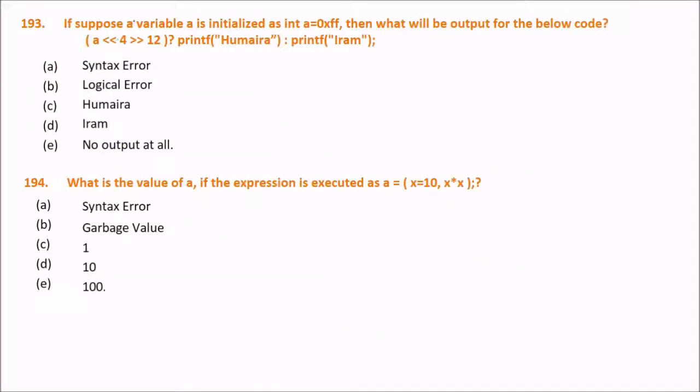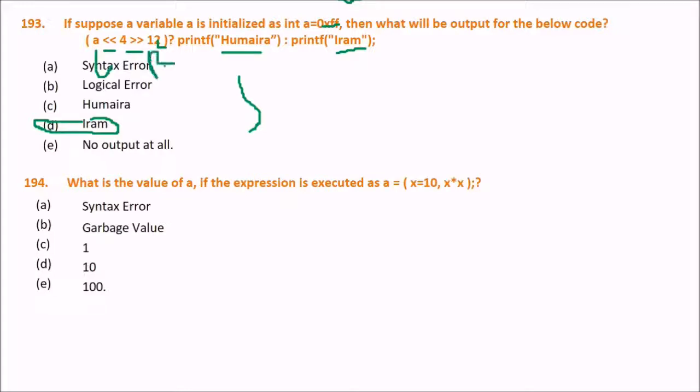Next is, suppose a variable A is initialized as int A equal to 0x, so this is hexadecimal. Then what will be the output of the below code? A left shift, A right shift 12, printf Humaira or printf Iram. What will be the answer? The answer is Iram. Why Iram? Because the execution is left to right.